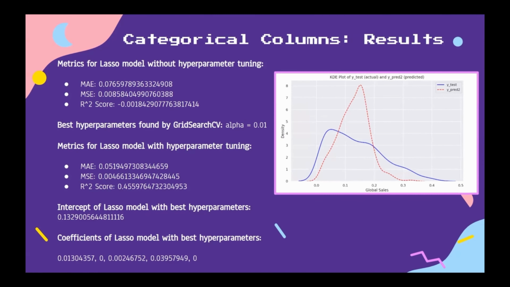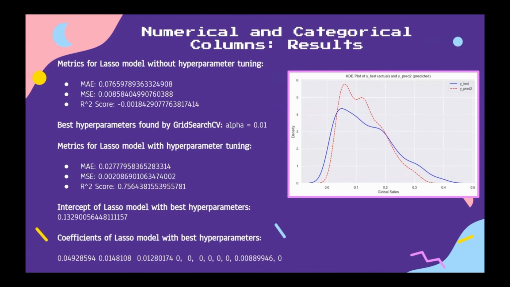Secondly, for the categorical columns, from the KDE plot, we can observe that the y-test and ypred2 are dissimilar in shape and spread. The peak of the y-test graph is also significantly lower than that of ypred2. This suggests that there's a notable discrepancy between the actual global sales and predicted global sales. On the other hand, both MAE and MSE values decrease after hyperparameter tuning, and the value of R-square increases. The best alpha value is 0.01.